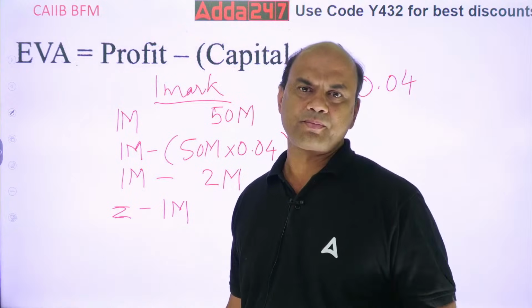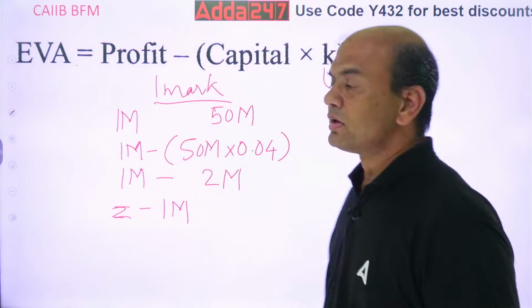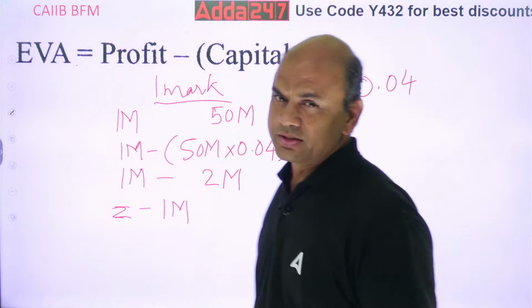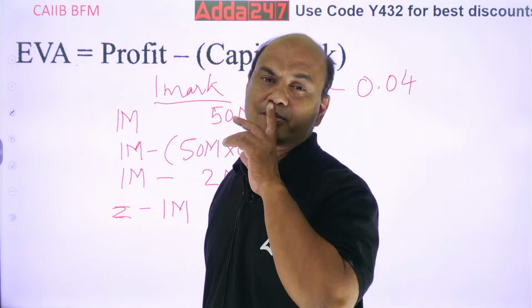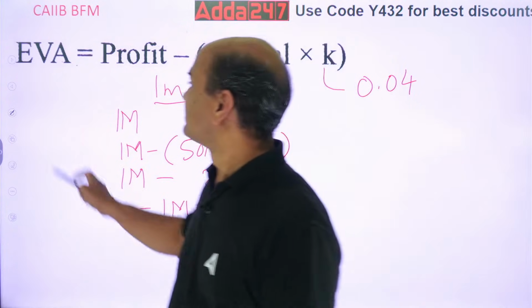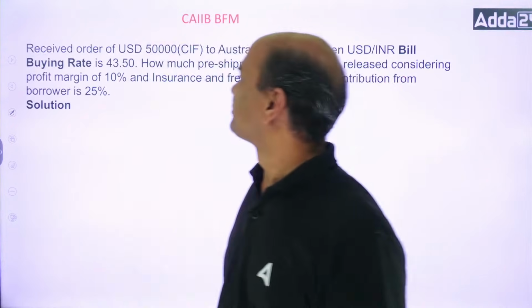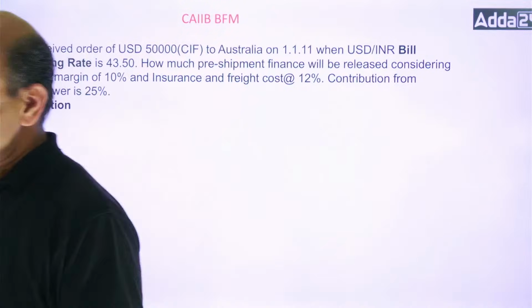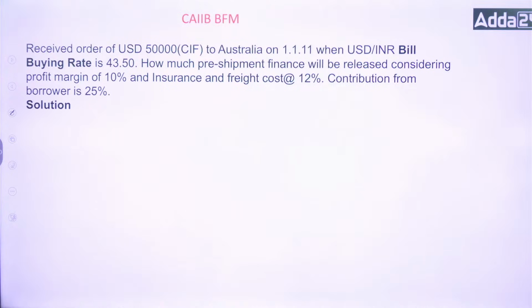EVA. Okay. Now the last part for today. Pre-shipment finance. Let's do that. Are you able to see this? Let me see first. Are you able to see the screen?